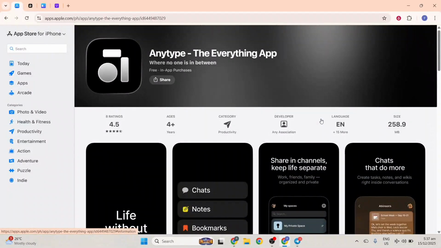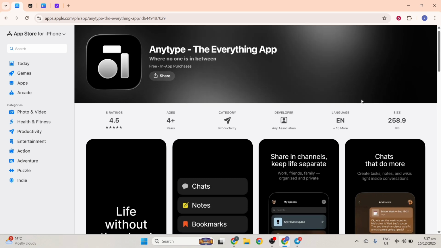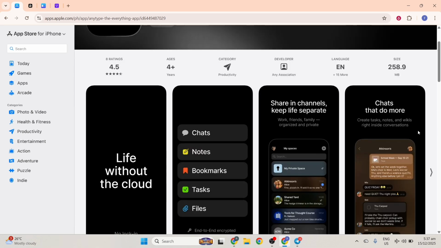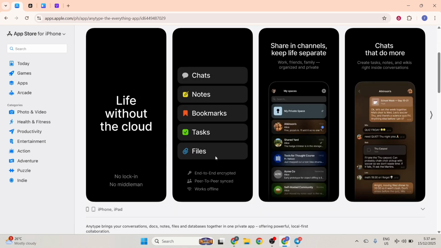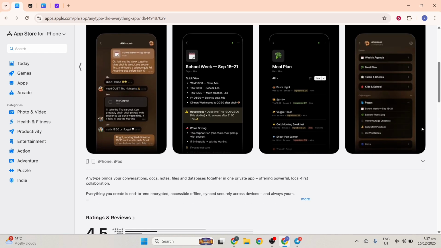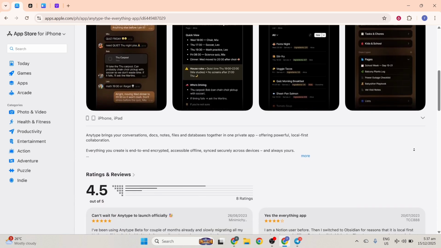Today, I'm reviewing Anytype Chats, the messaging feature of the privacy-focused workspace app Anytype, and I'll explain whether it's a solid choice for private team communication in 2025. Anytype is an encrypted, local-first app that combines notes, docs, tasks, and now chat in one place.